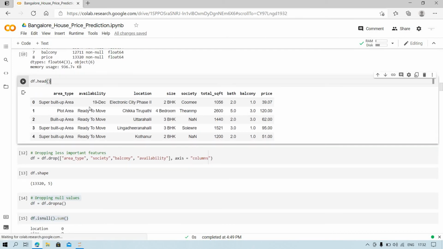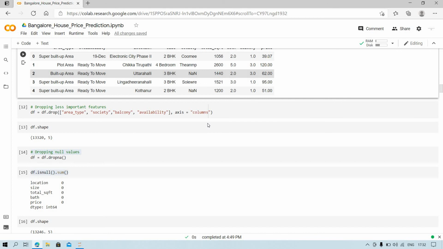Here again I will see the head of the dataset. It means the head of the dataset will only print the initial 5 rows of the dataset. After that I will drop the unnecessary columns in the dataset.